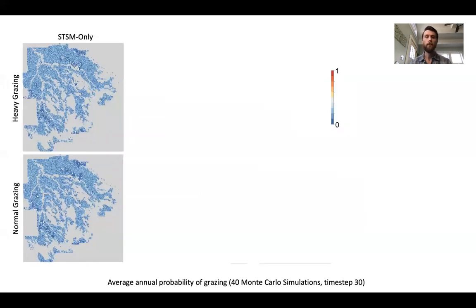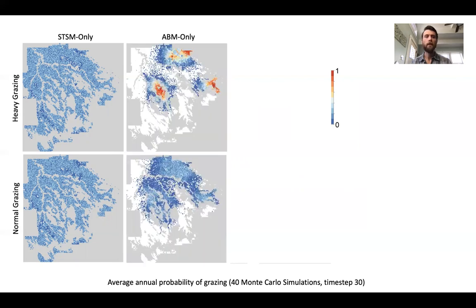So what were the practical implications of doing this? Well, we can see this when we look at things like the average annual probability of grazing on this landscape and comparing the different types of model runs. So here I'm showing output for what we call heavy and normal grazing transitions for the state and transition simulation model running just on its own. And you can see that the spatial pattern is essentially random. Now, when we look at the agent-based modeling output, there's much more obvious spatial patterning. And what this is showing is clustering of grazing events around water sources.